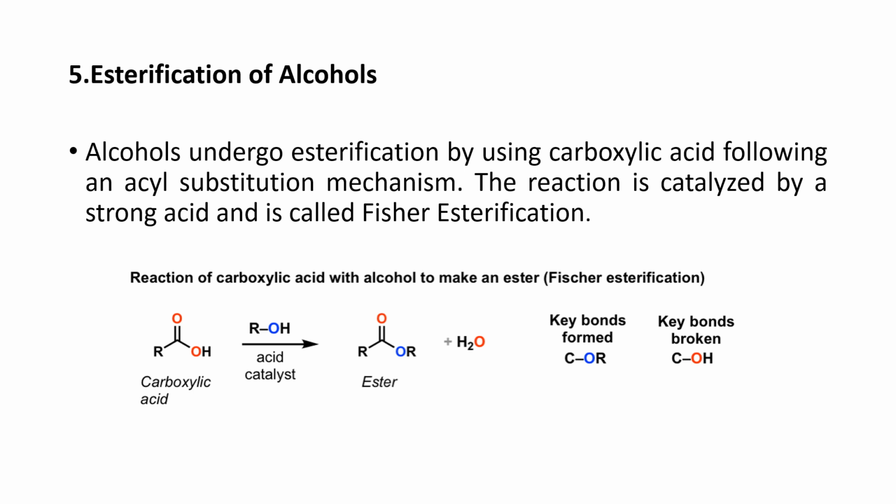As carboxylic acid and alcohol react with each other in the presence of acid catalyst, there will be the production of ester. In addition to this ester, there is also the formation of water. Basically, the bond which is broken during this reaction is the C-OH bond. With the breakage of this bond, the new bond will be formed, which is the C-OR bond, which can be shown in the reaction in the form of ester.